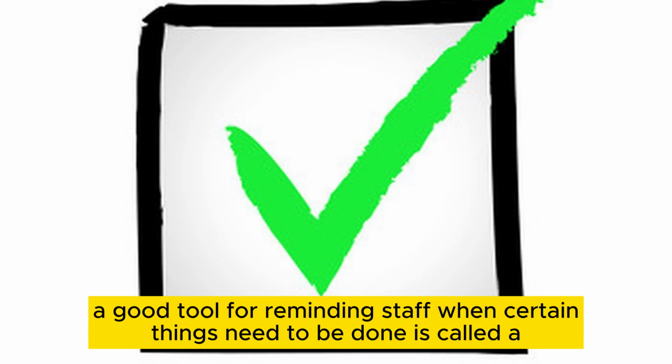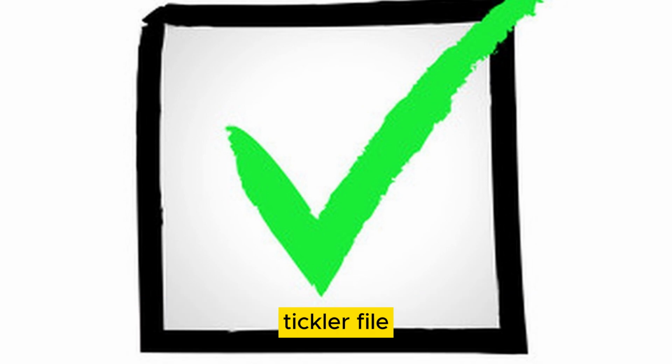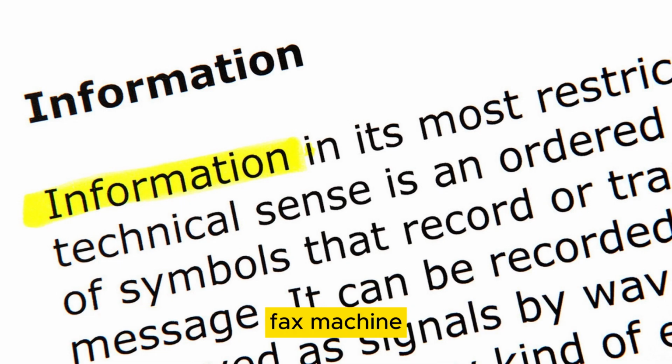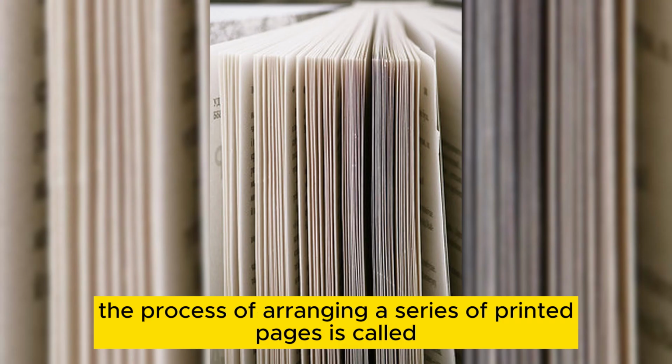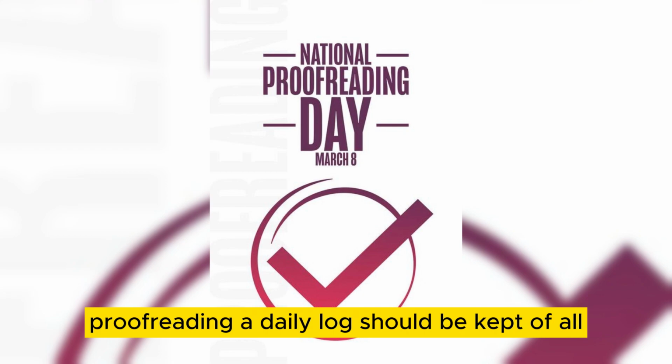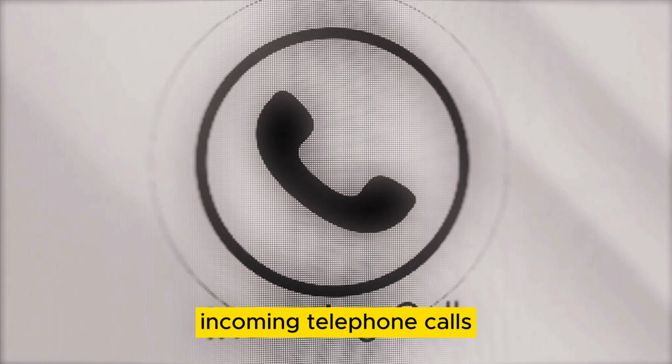A good tool for reminding staff when certain things need to be done is called a tickler file. Information may be sent rapidly by using a fax machine. The process of arranging a series of printed pages is called collating. What is the most important part of preparing correspondence? Proofreading. A daily log should be kept of all incoming telephone calls.